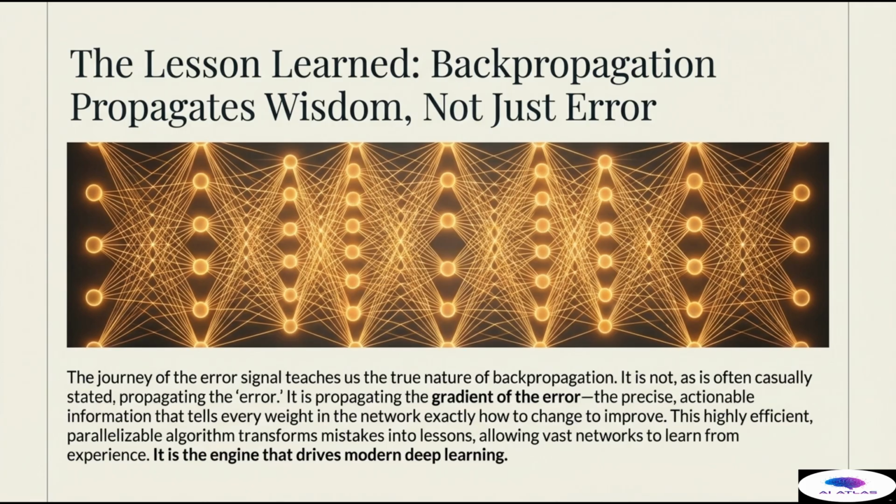This highly efficient, mathematically sound, and massively parallelizable algorithm is the reason modern deep learning is possible. It transforms every mistake into a specific lesson, allowing vast, multi-layered networks with billions of parameters to learn complex representations from experience. Backpropagation is the single, foundational engine that drives all the artificial intelligence successes we see in our modern world.